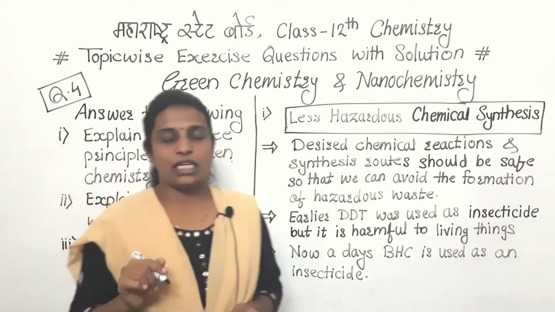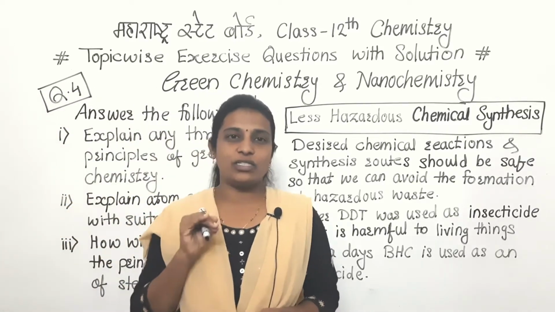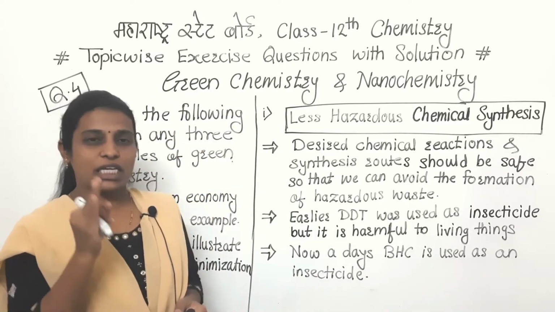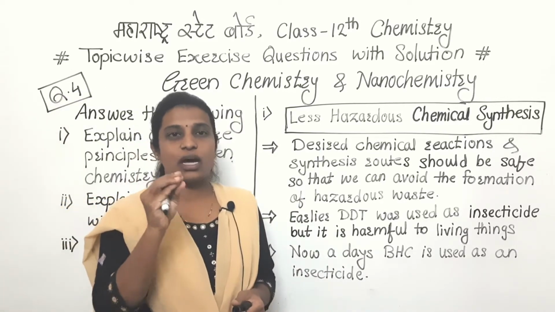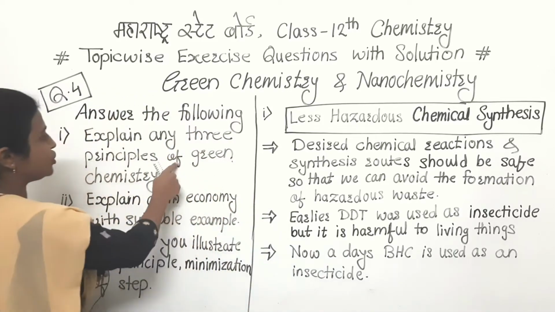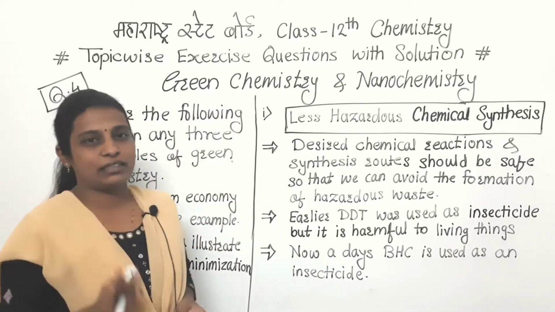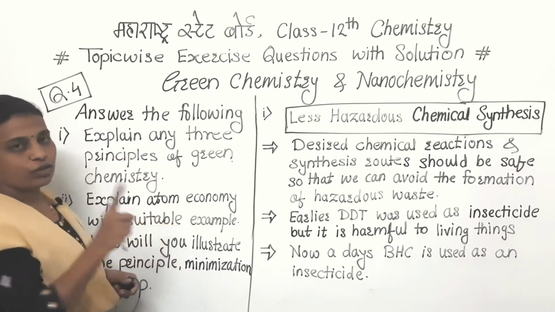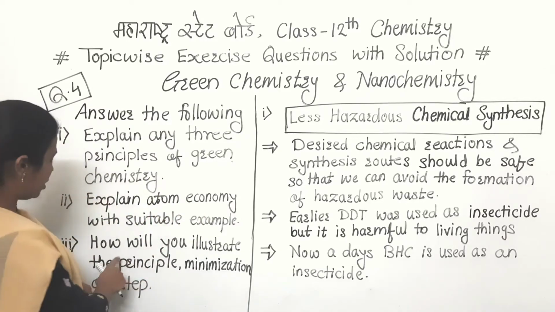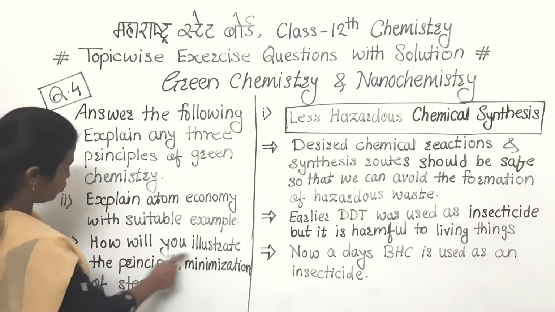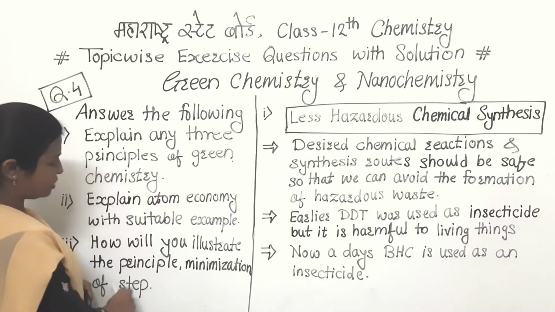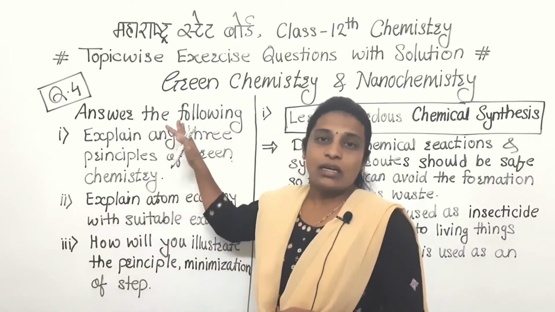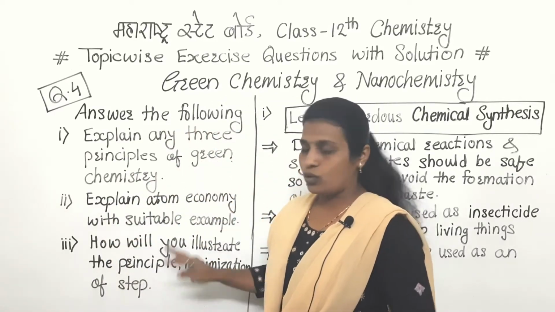So firstly I will tell you, in that question three questions are there. Question number 1, 2, 3 means first three we are going to discuss, in which they ask the question about the principles. The first question they have given is: explain any three principles. The second question is: explain atom economy, which is one principle of green chemistry. The third question is: how will you illustrate the principle minimization of step. Means here again one of the green chemistry principles we have to explain.